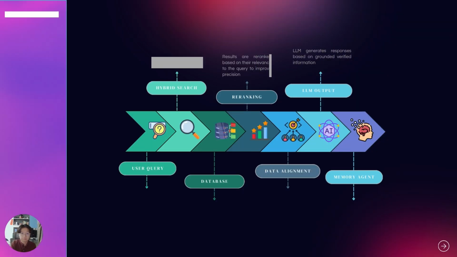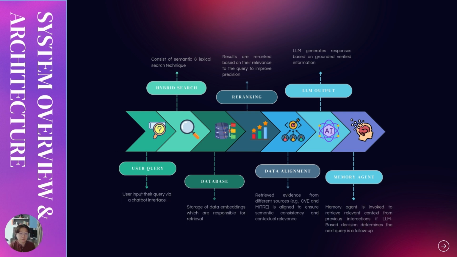responses. So at a high level, for the system overview and architecture, the user will first submit a query through a chat interface. Then it will go through a router, where it decides whether the query is a direct CVE lookup, a direct MITRE lookup, or even a broader analysis query.